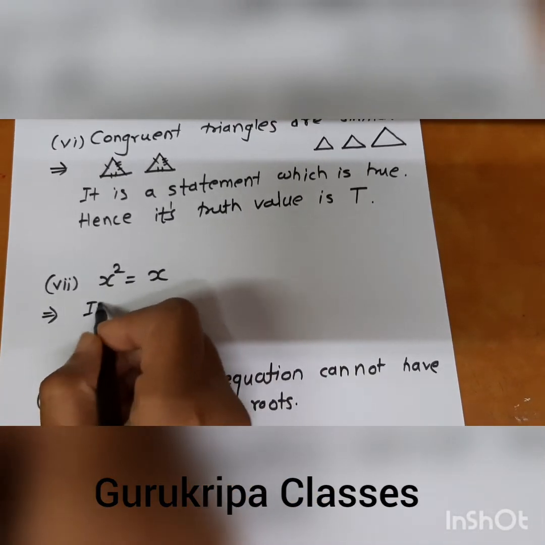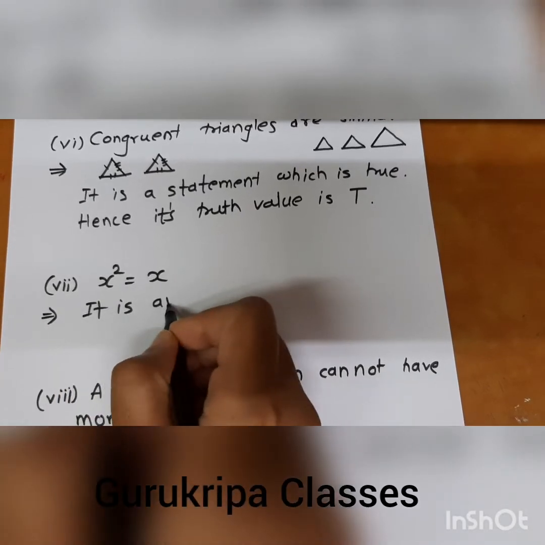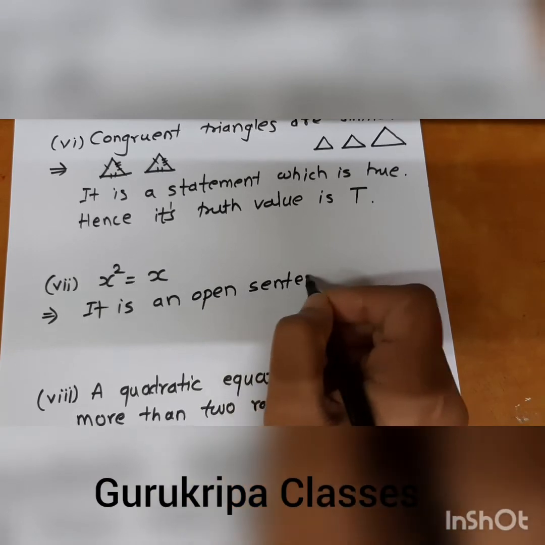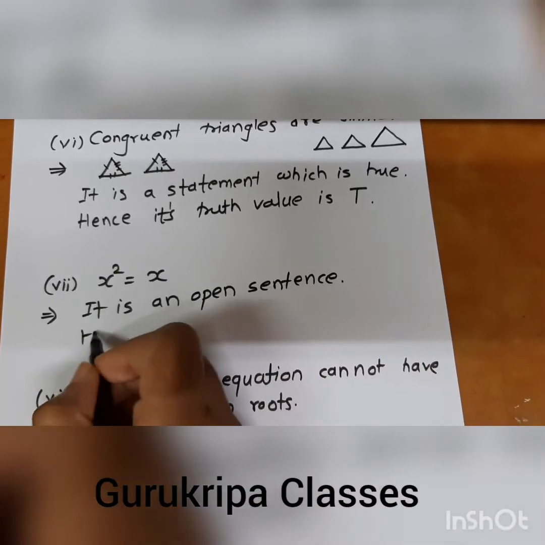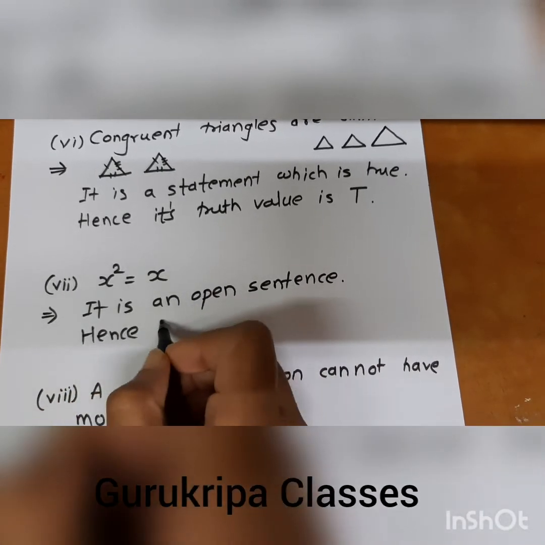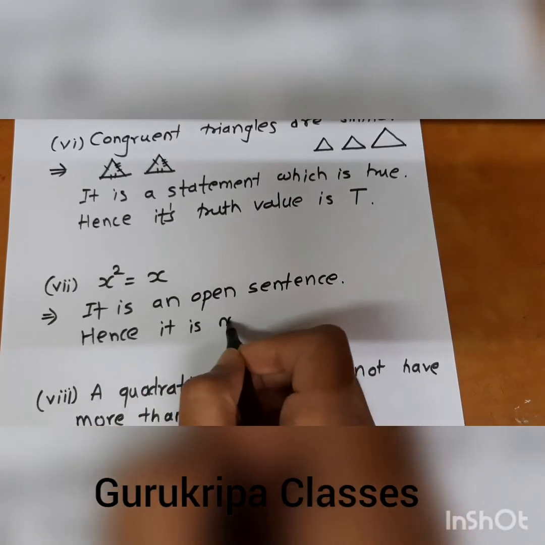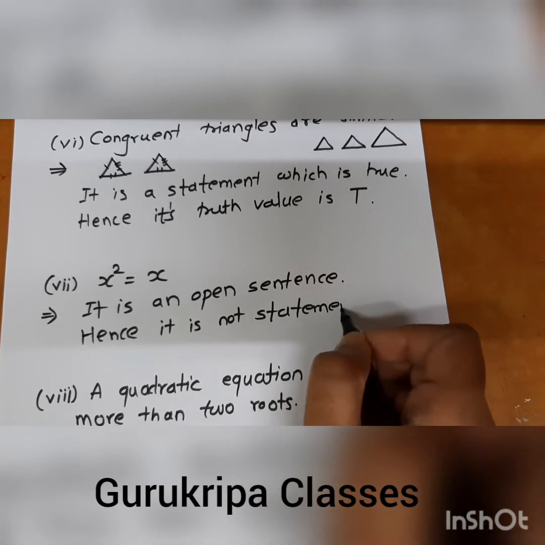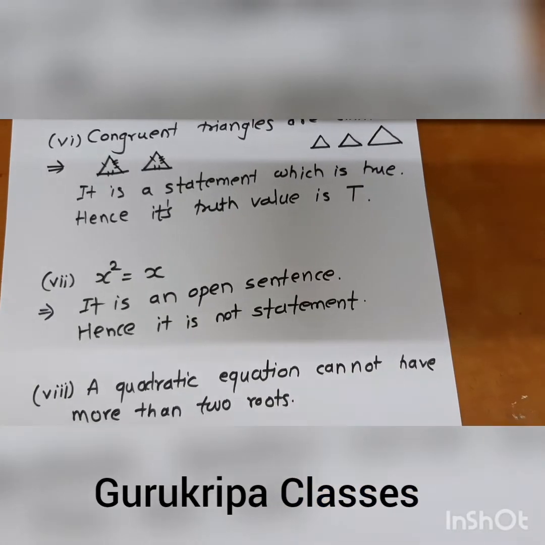So it is an open sentence, hence it is not a statement.